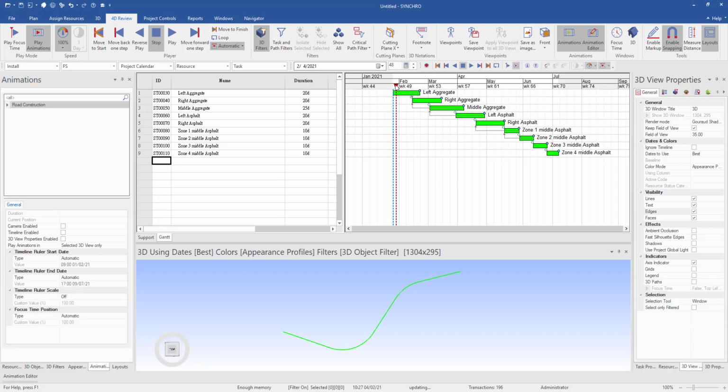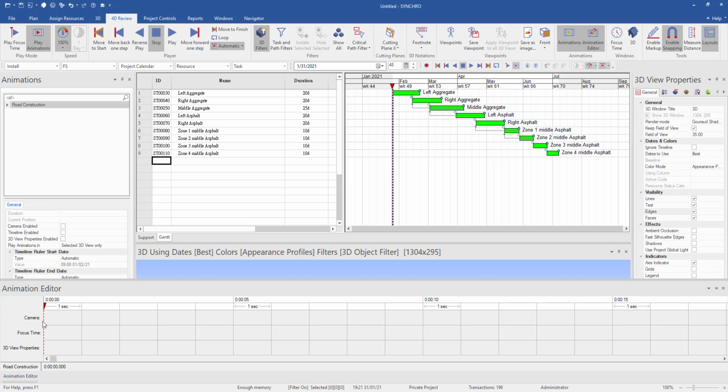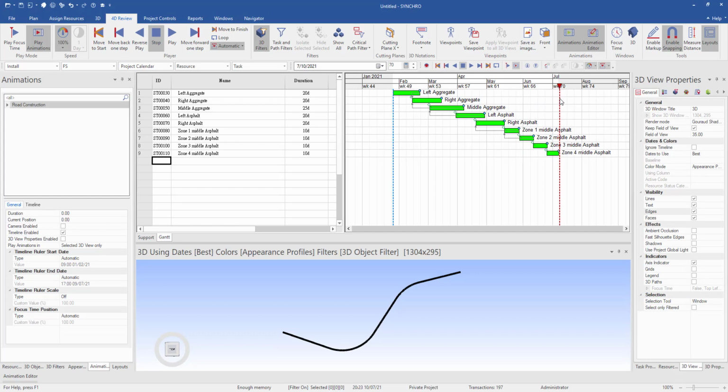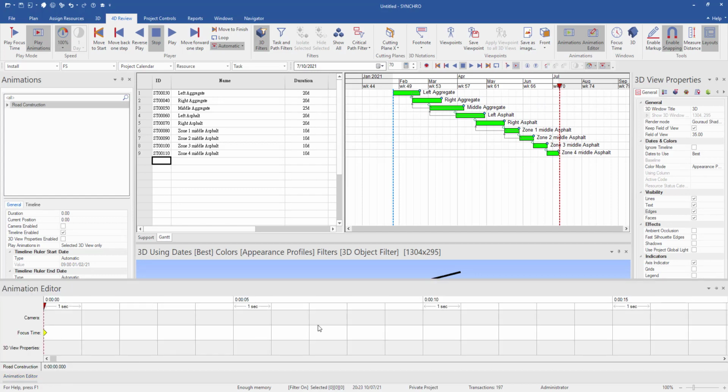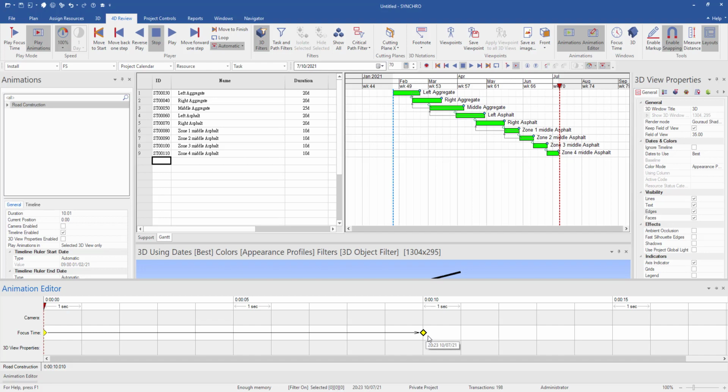For example, I set it to the start of the project, and then I click on start focus time. And then I move the focus time to the end of the project. Maybe I make a 10-second output, so I set the finish focus time at 10 seconds.